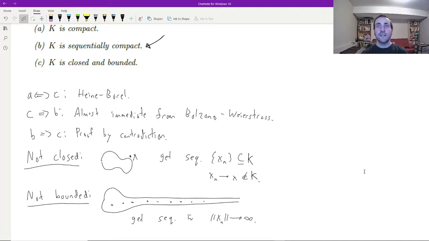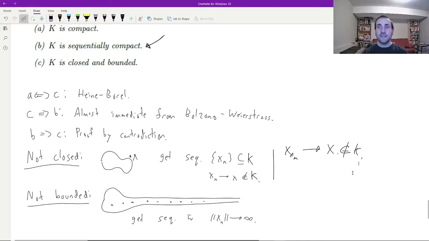First, we're going to assume that K is sequentially compact, but not closed. So what do we do? We're going to have to find a bad sequence, right? That's how we check that something isn't sequentially compact. Now, since K is not closed, we've already established earlier in the course that means that there's some sequence x_n which is entirely contained within K, which converges to a point x that's not in K. That means that every subsequence of x_n is also going to converge to the same point x, which is not in K. And so in particular, that means K can't possibly be sequentially compact.